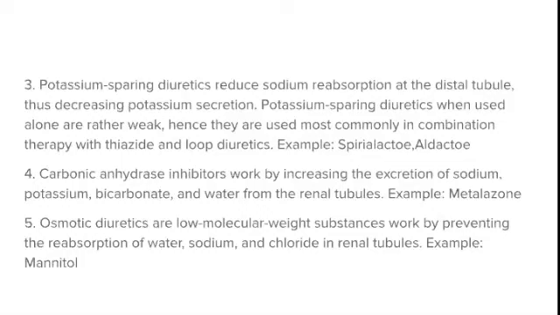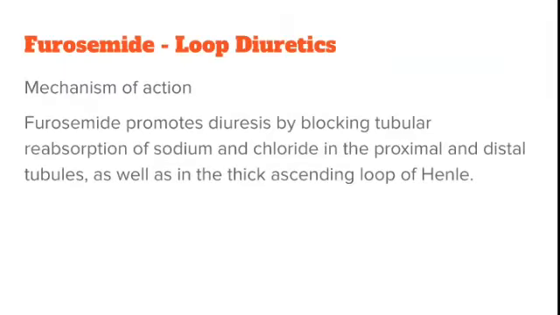The next part of the question asks about furosemide, its mechanism of action, uses and contraindications. So what is the mechanism of action? We have seen furosemide is a loop diuretic and it acts on the loop of Henle. Furosemide promotes diuresis by blocking tubular reabsorption of sodium and chloride in the proximal and distal tubules, as well as in the thick ascending loop of Henle.